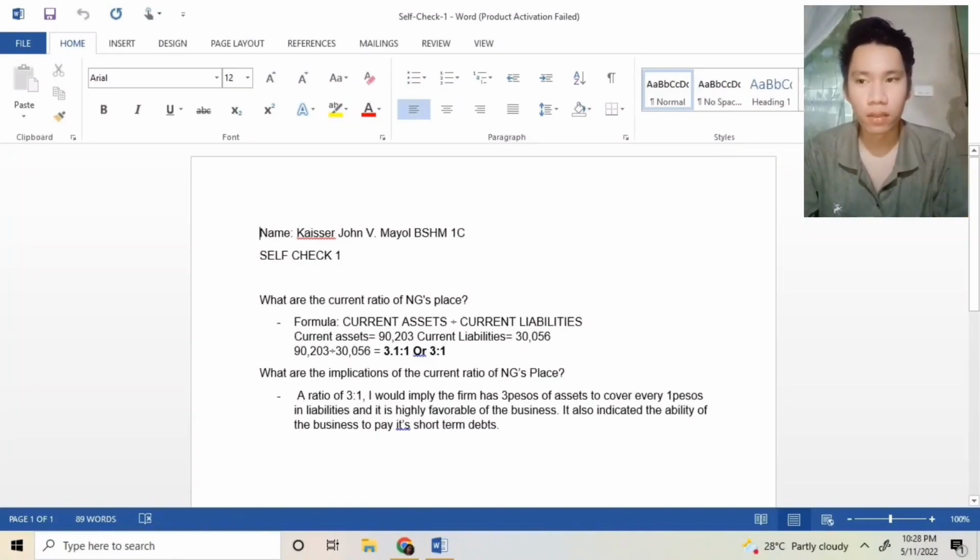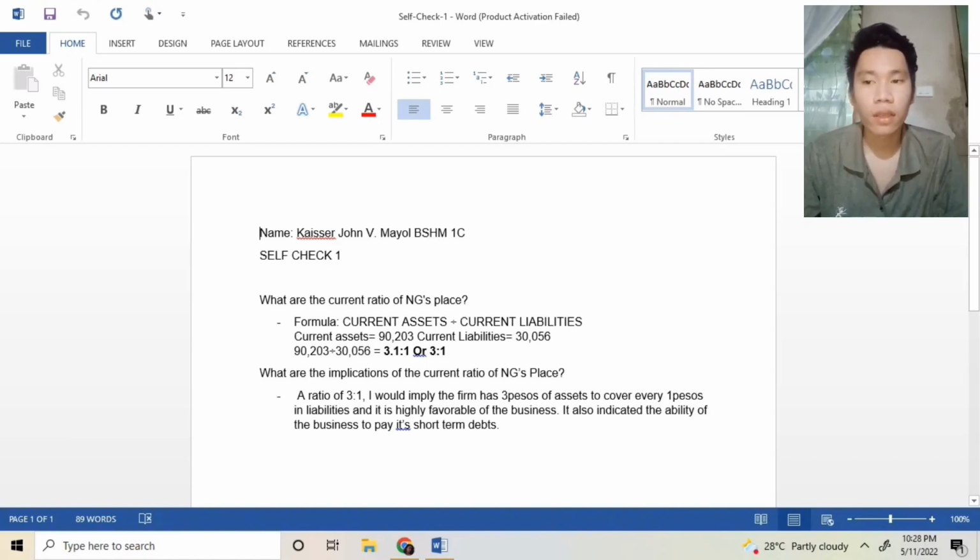Self-check 1. What is the current ratio of NG's Place? Formula: current assets divided by current liabilities. The current assets are 90,203, while the current liabilities are 30,056. So 90,203 divided by 30,056 equals 3.1 or 3:1.